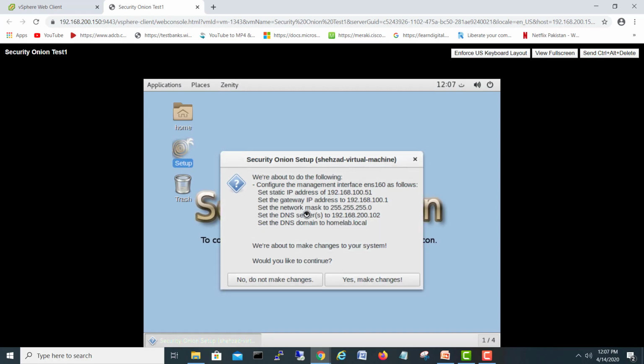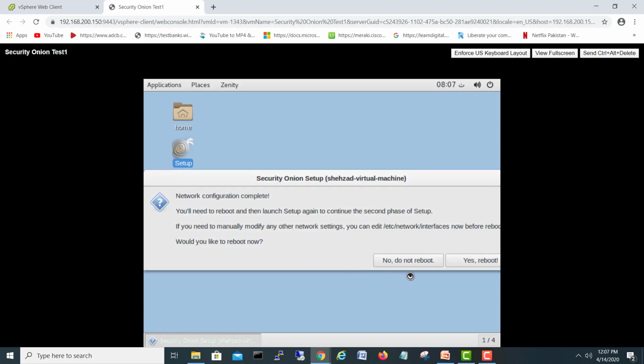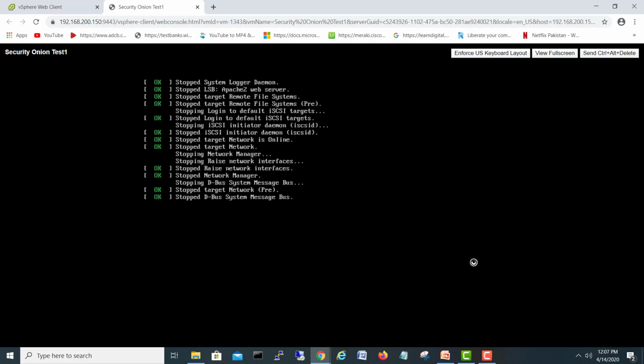Okay, so these are all our settings. It will ask for yes if it is all okay. So press the summary to go for yes, make the changes. After making the changes, it will ask for reboot. Yes, we will go for reboot.